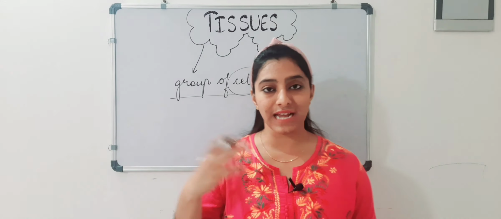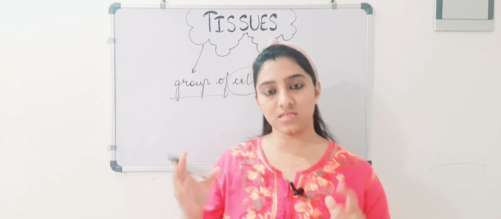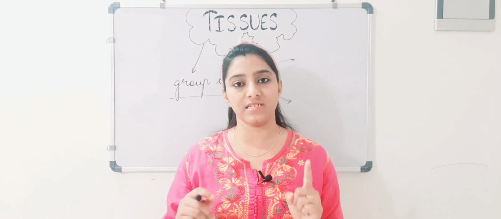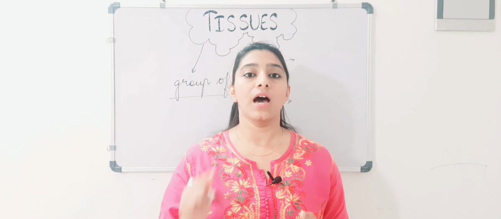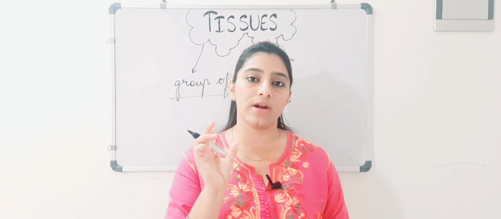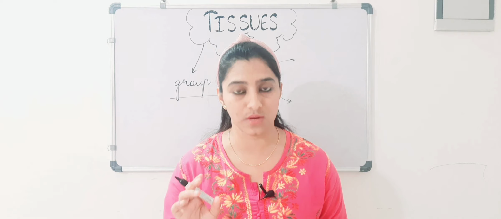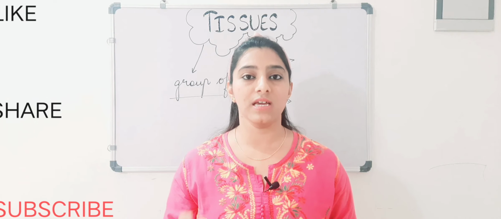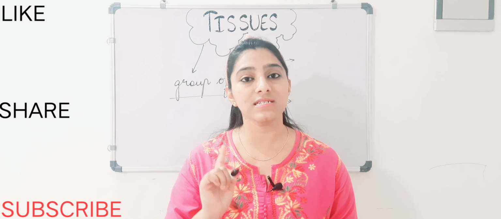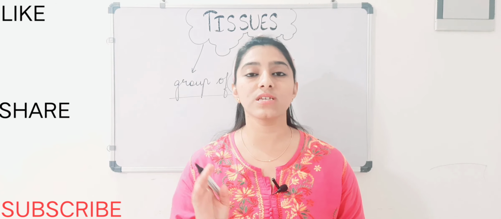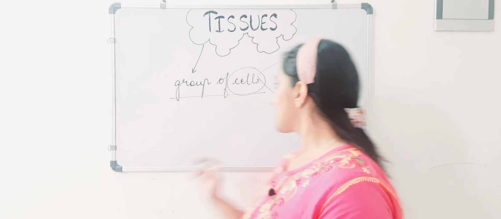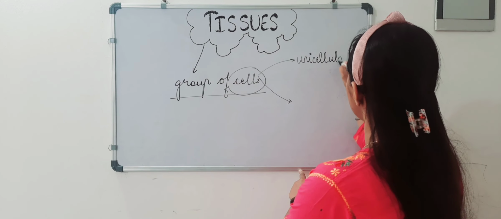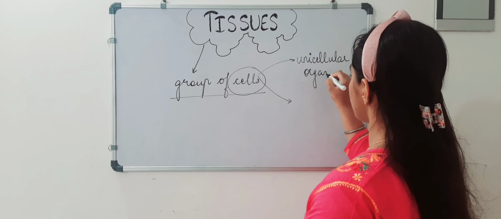let me tell you about the types of cells which are present in living organisms. If there is a single cell present in a living body, means if a body is made up of only one cell, a body means I am talking about living things only. Only living things are made up of cells. So if I say that a single body is made up of a single cell, then it is known as unicellular organism. Okay, here I am writing it down. Unicellular organisms.